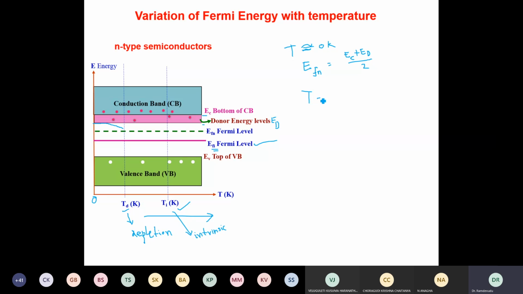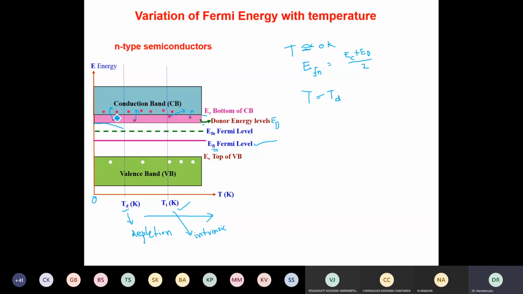When T is equal to a certain temperature called the depletion temperature, it means that as the temperature increases, the available thermal energy increases, therefore most of the electrons will jump into the conduction band. At a certain temperature, all of the electrons provided by donor atoms will go into the conduction band and the donor levels become empty.